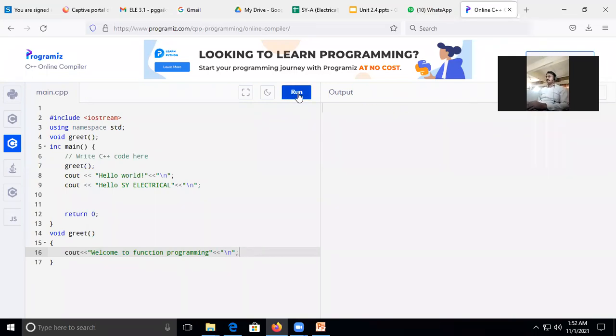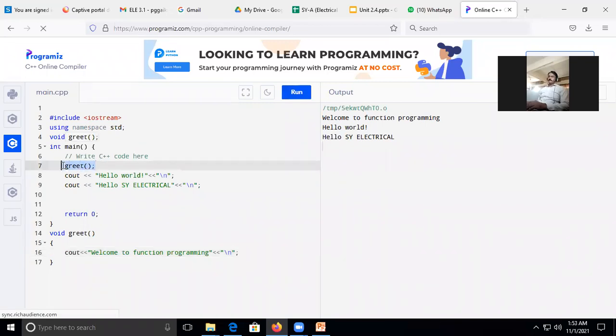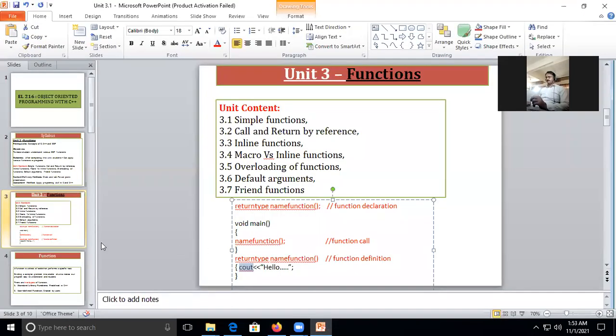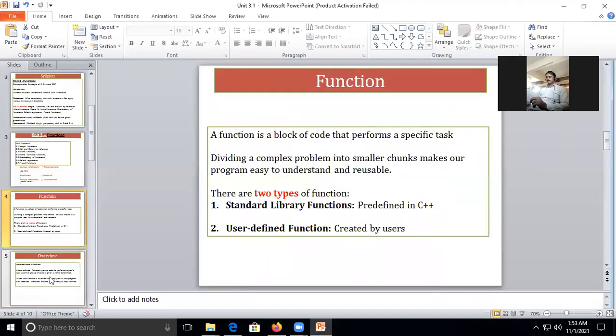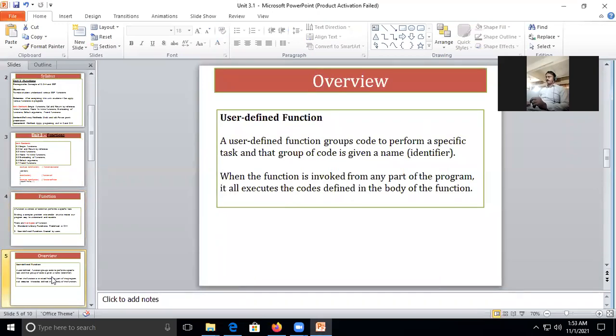I will check now, and you'll find the difference. Where you wish to call is your choice, but you need to call inside the main function only. Declaration and definition will be outside your main function. So, are you getting this? Yes, sir. Okay.